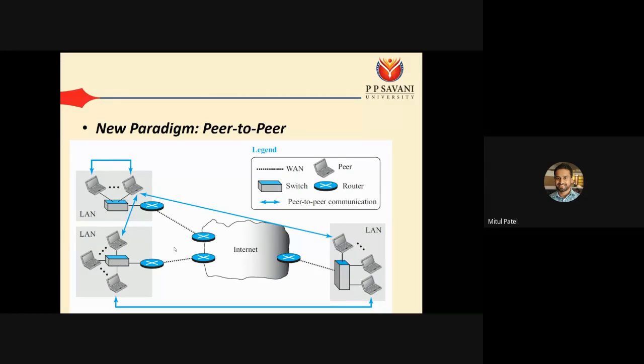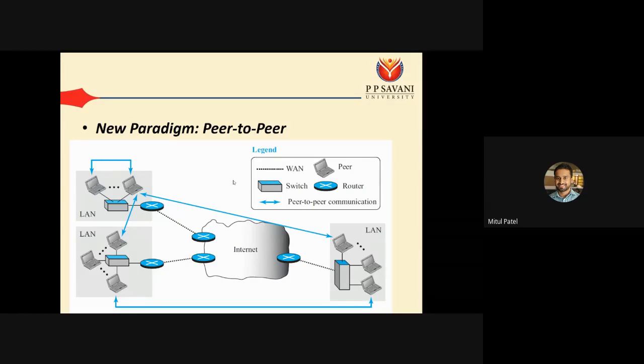For example, in WhatsApp or Facebook communications, your data is not stored at a central server and then sent to the specific devices. Rather, every device can communicate with another device in another network. This is the real-time data that is transmitted during these communications. That's why there is one important concept, real-time services. There are many protocols designed for these real-time services. That is the concept of advanced computer networks.